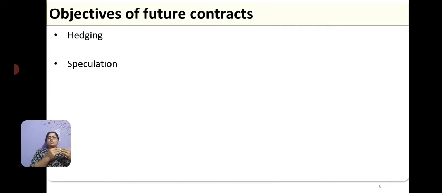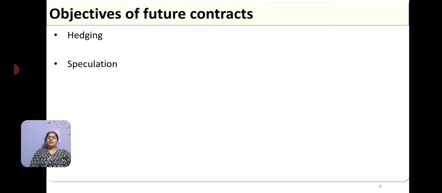So for me also, I am hedging my risk in such a way that whatever the market price, if the price is in an increasing trend, then it is good for me that I have locked the price already, much before the rise in the market price. So it helps in mitigating the risk both for the buyer as well as the seller.